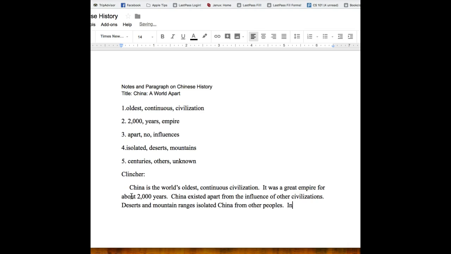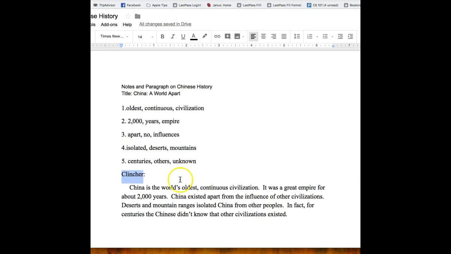And then we might even add something like this. So in fact, for centuries, the Chinese didn't know that other countries, other civilizations existed. So let's see if we can write a clincher.